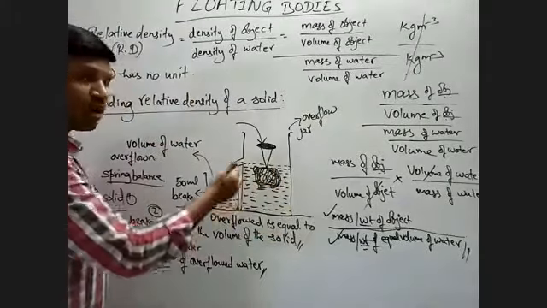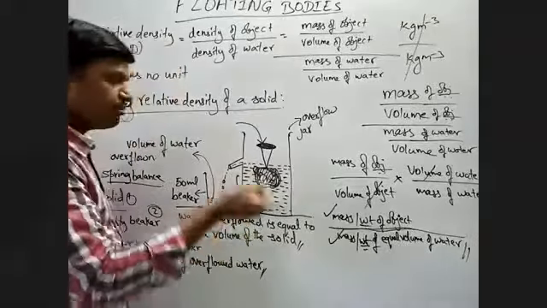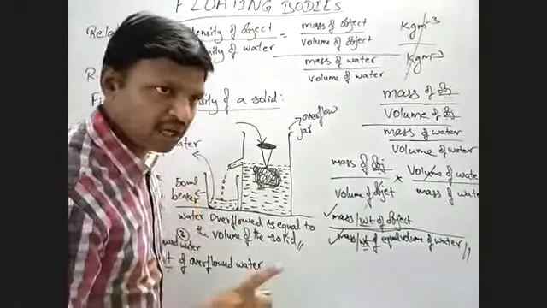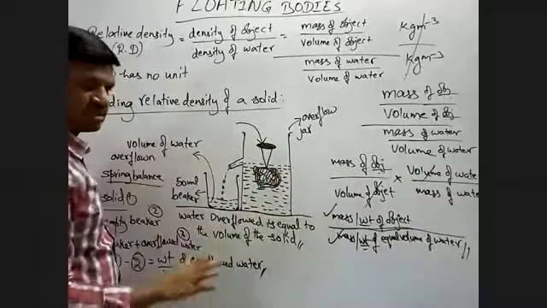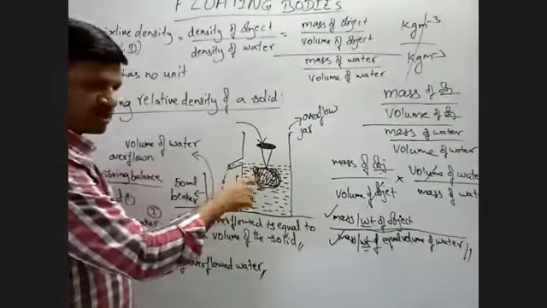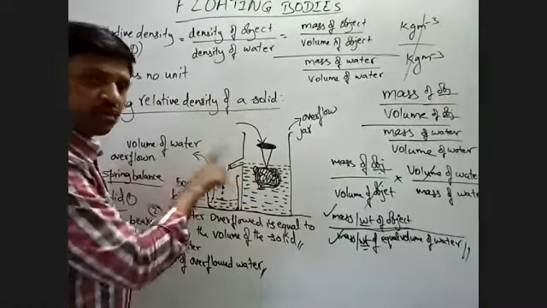Then collect the water which is overflowed and measure the weight of that water, which is equal to the volume of the substance. Then we get the weight of an equal volume of water.